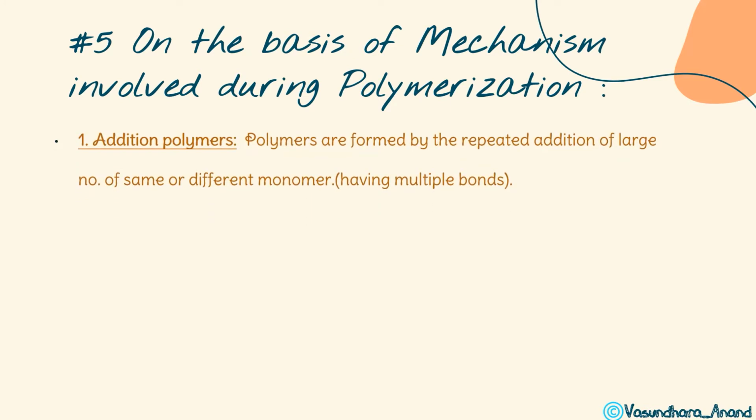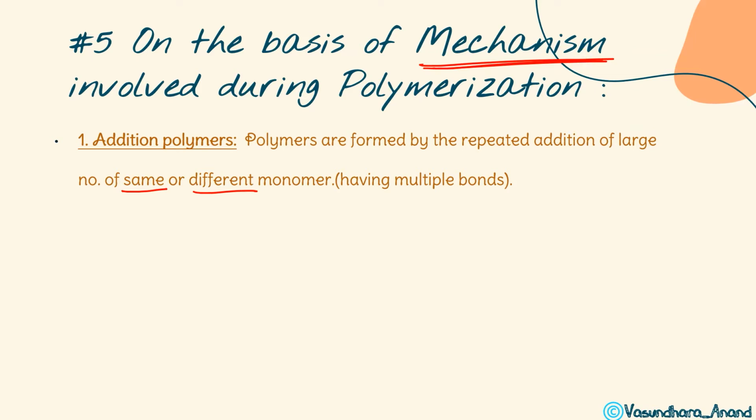What will be the mechanism? Let's see. Addition polymers, we have already done, are such where the monomers are simply added. There will be no elimination. Simply two or more monomers will be added with each other because of cleavage of a bond. The earlier bond will break and then a new bond will be formed. In addition, it can be the same monomer or different monomers. Be careful, this is on the basis of mechanism. It doesn't say that they have to be the same.